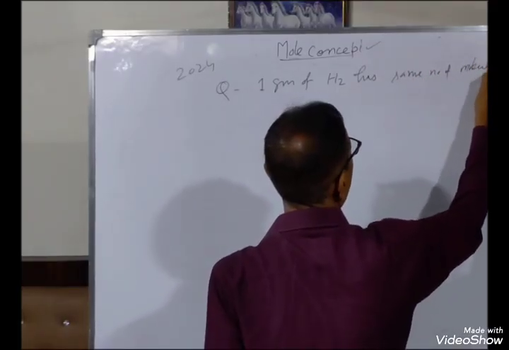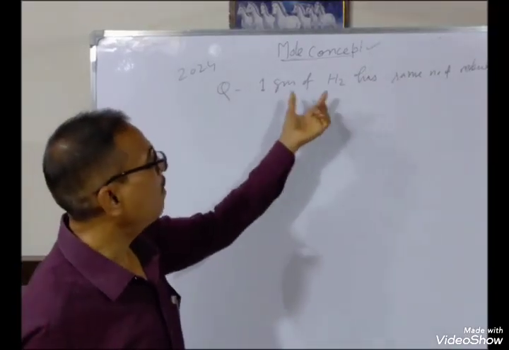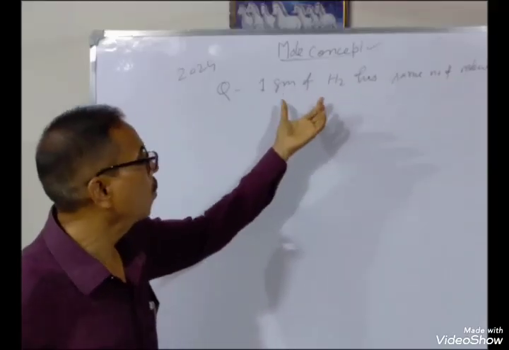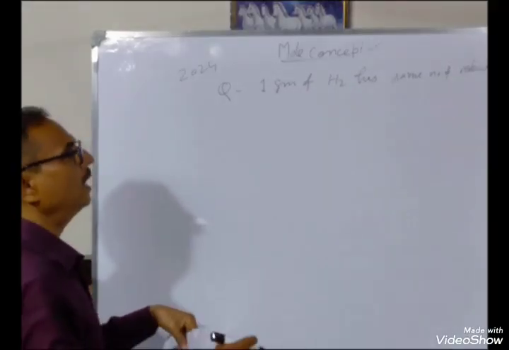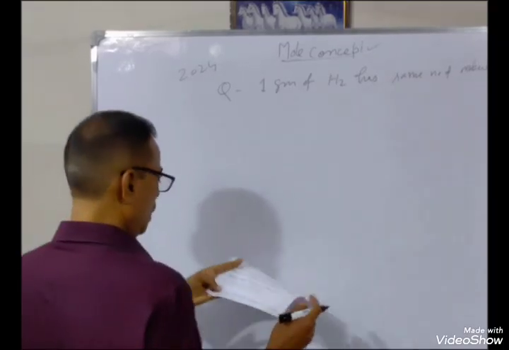It means 1 gram hydrogen has some number of molecules, which is equal to one of the given options. You have to find out in the given options which has the same molecules.